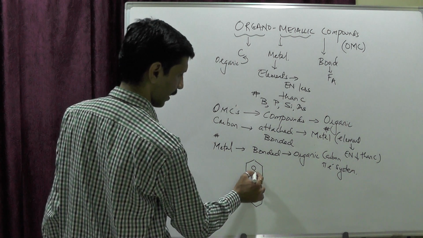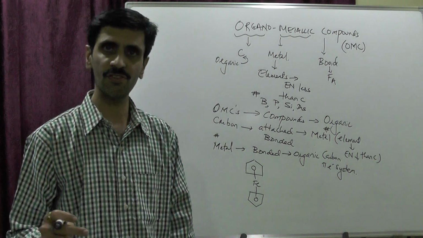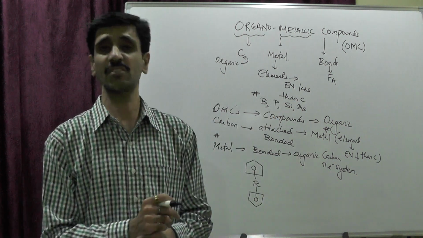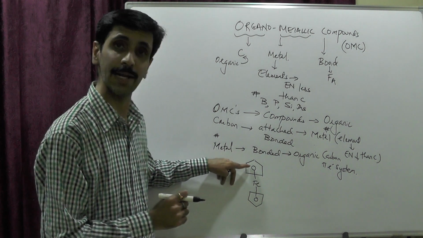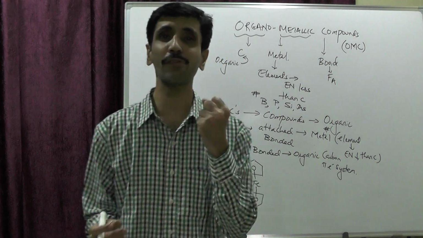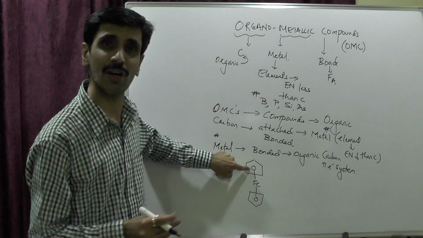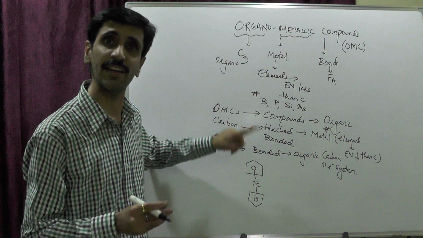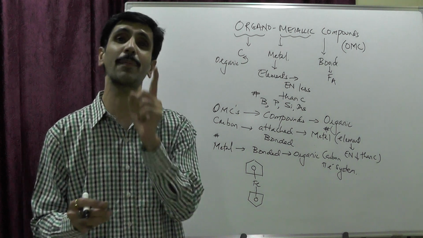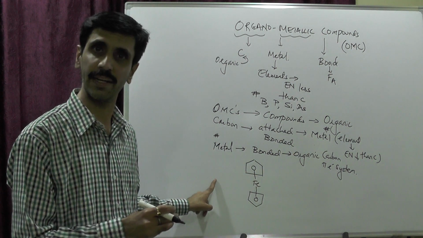So the Fe is being bonded over here, and similarly over here as well. So there are 2 cyclopentadiene rings, and the Fe is sandwiched in between the two. Therefore, we also call it a sandwich structure. The alternate pi bonds of the conjugated system hold all the 5 carbon atoms together, and Fe is attached to that conjugated system. It means Fe is attached to all the 5 carbon atoms simultaneously. It is not attached directly to one particular carbon atom. It is attached to a pi electron system. So this is the other option, my dear friends.